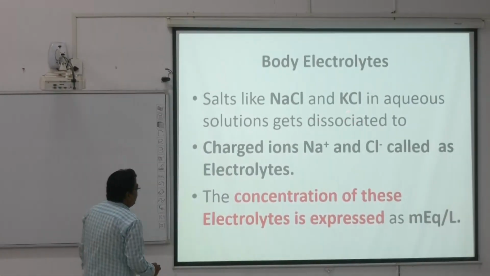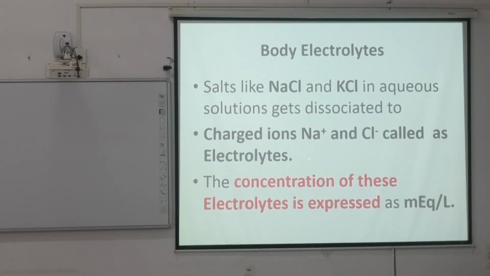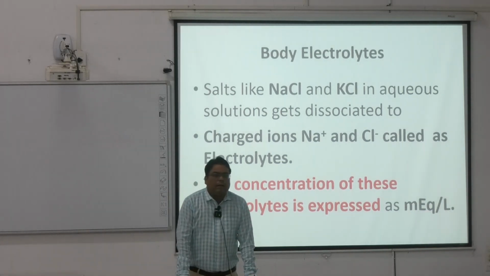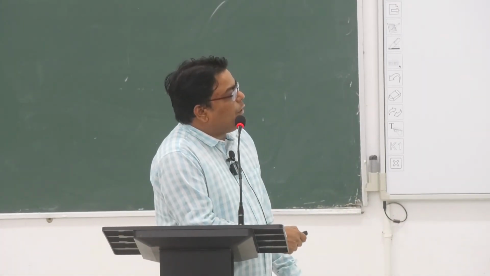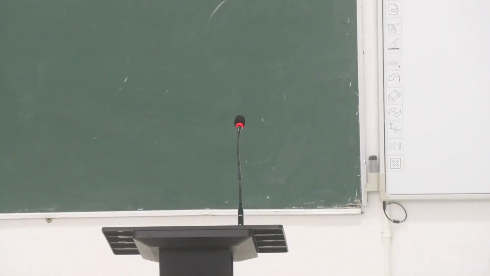Now, body electrolytes: NaCl, KCl in aqueous solution get dissociated into Na plus and Cl minus. This is called an electrolyte. The concentration is generally expressed in milliequivalents per liter, which is very important. By arterial blood gas analysis, ABG machines, and different electrolyte machines, we can calculate the level of sodium and potassium. It is related to clinical practice, and we will discuss one by one.